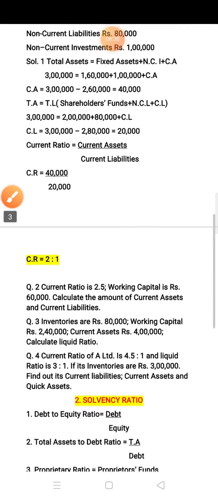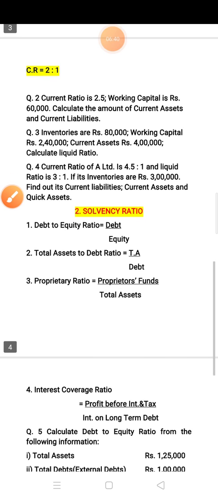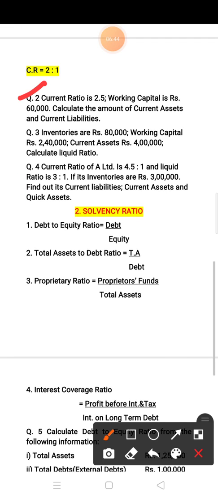Now the question number 2. Here current ratio is given 2.5. Working capital is given 60,000 and you have to find out the value of current asset and current liability. Now see, in this question only two things are given, that is current ratio and working capital. So by applying these two things you have to calculate the value of current asset and current liability.